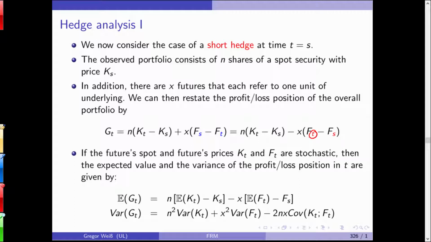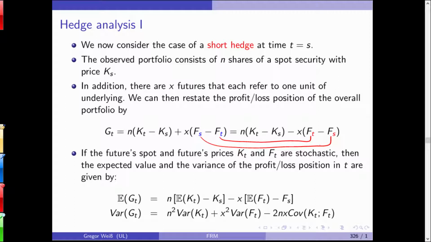Make sure you see the difference, that actually here it's K_T minus K_S plus X times F_T minus F_S, it's switched around. And then you can write it in this way. So if the future spot and futures prices K_T and F_T are stochastic, you can calculate the expected value and the variance or standard deviation.